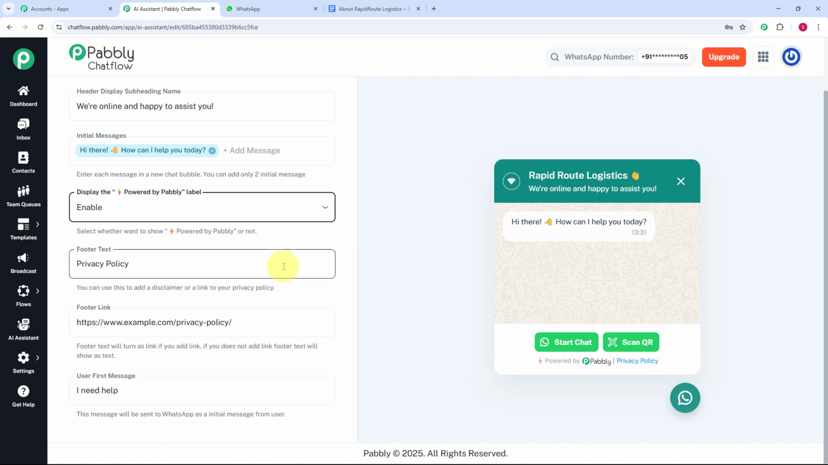Now you can also provide the footer text over here. The footer text we are getting here is privacy policy. If you want to add any other footer text, you can also add it over here. And here it is asking me to enter the footer links. So if you want to provide, you can enter the footer link over here.